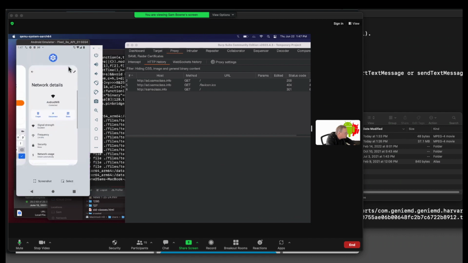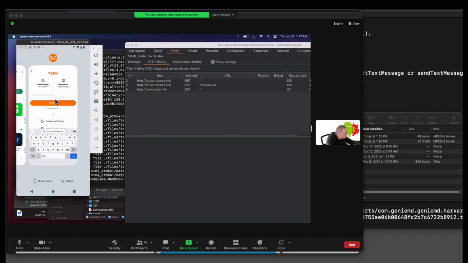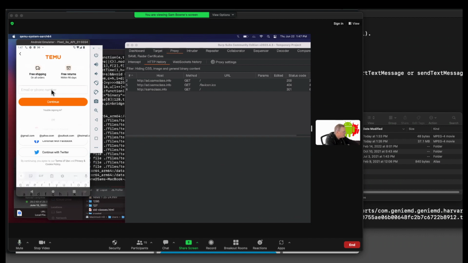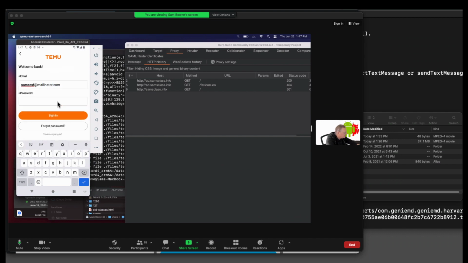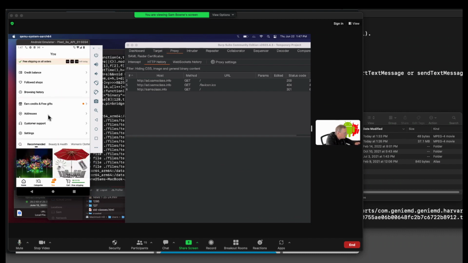I'm done with the browser. I'm done with the network. Here's this Temu app. Now I want to try logging in. So it's samccsf@mailinator.com. Continue. And it didn't send anything, but maybe it doesn't send until you put in the password. There's the password. Sign in. And it didn't send anything to Burp, but it let me in.